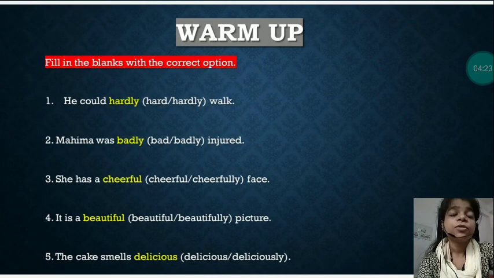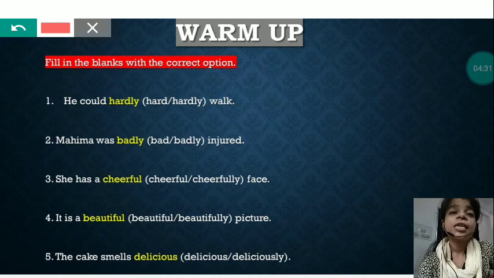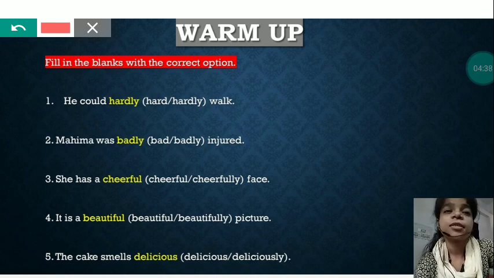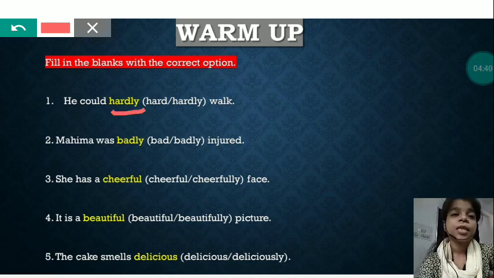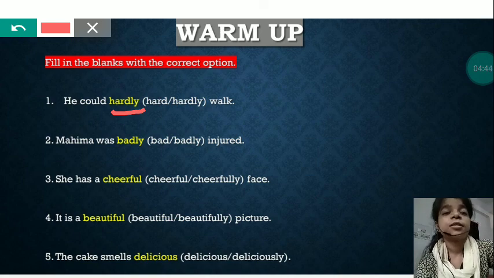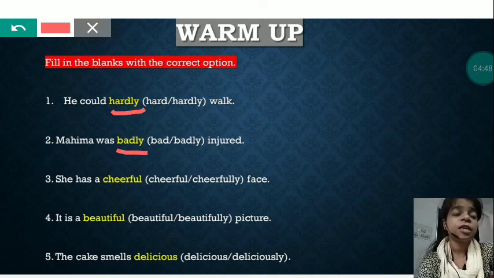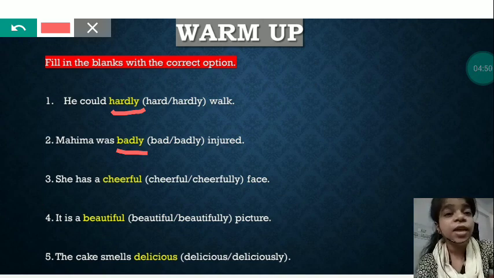Now we'll do some warm-up exercise. Here fill in the blanks with the correct option. You have to choose the correct option. He could hard or hardly walk. So as we have to choose the correct one, the answer will be hardly. Next, Mahima was bad or badly injured. Definitely badly. She has a cheerful or cheerfully face. So what kind of face?